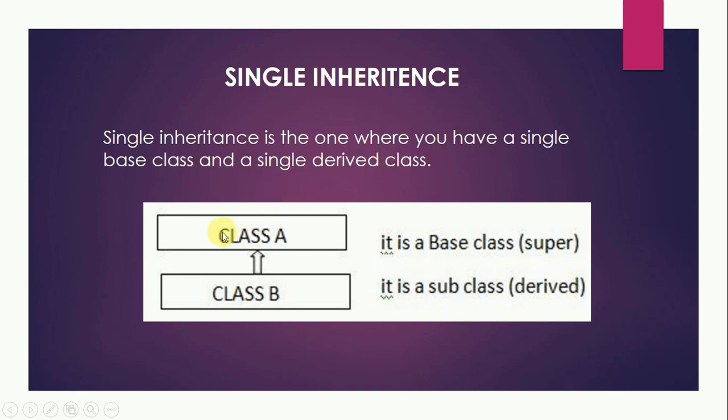So let us see an example. If this is class A, suppose, and this is my base class, or can also be called the super class, and this is my class B, and class B is inheriting from class A. So my class B is the subclass, or you can say it is a derived class. So this is an example of single inheritance, because in this type of inheritance there is only one base class and one child class or subclass. So this is single inheritance.